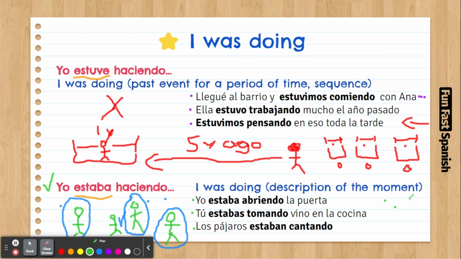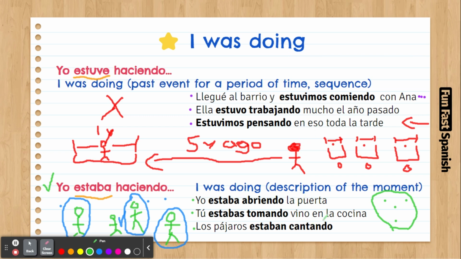In that moment, I was opening the door. You were having a glass of wine in the kitchen, and the birds were singing. So you can picture the scene. You can picture the situation. I'm describing what's happening around. That's all. Not giving sequence at all. I'm just describing one moment, one scene. Yeah. So that's the difference between these two.